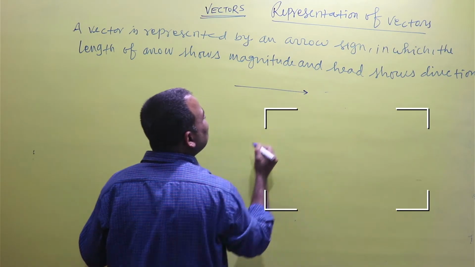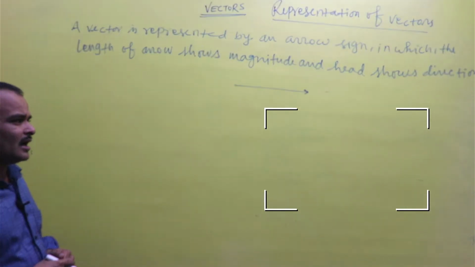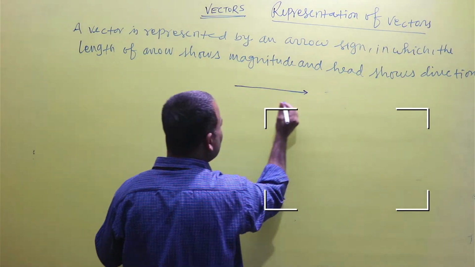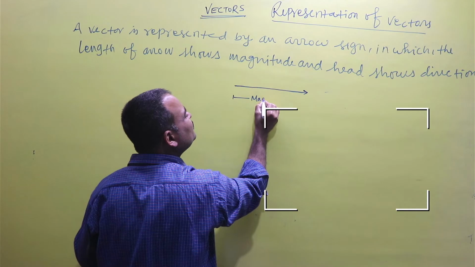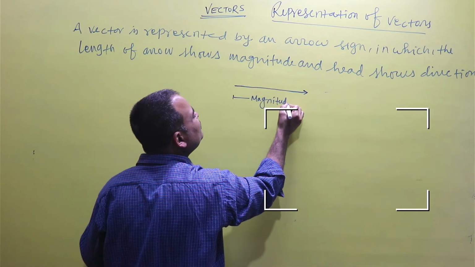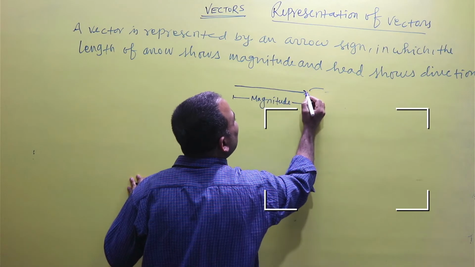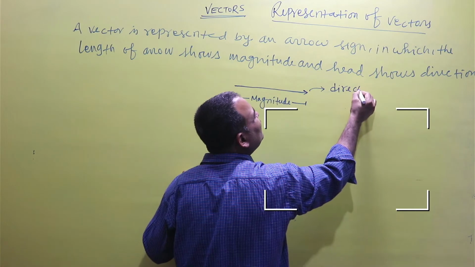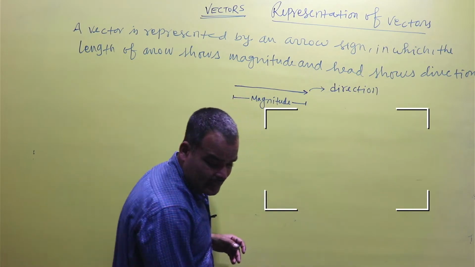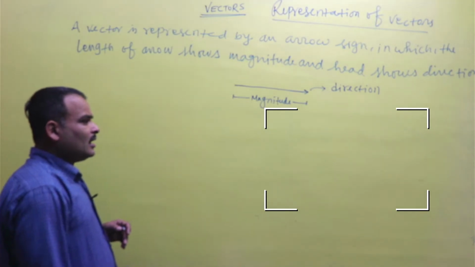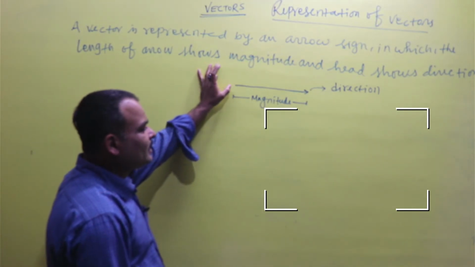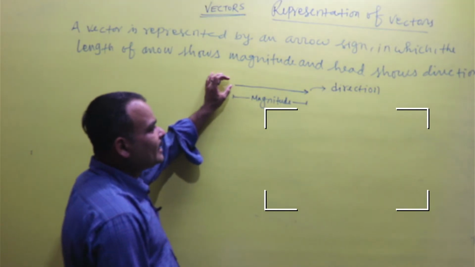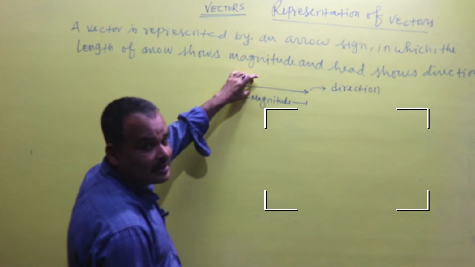A vector is represented by an arrow sign, and the length of the vector shows its magnitude, and the head of the vector shows direction. So it is clear that if the length of the arrow is longer, then the magnitude of the object will be higher.